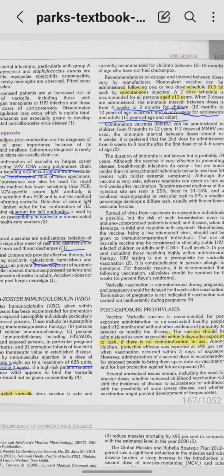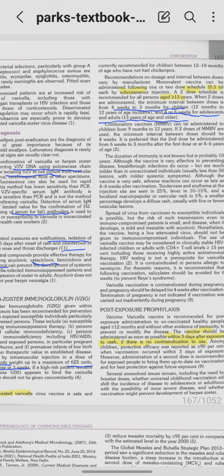Alright, to summarize, it is a subcutaneous injection. Now 0.5 ml, 12 to 18 months in children, right? 4 to 6 years is the booster dose. Okay, above 13 years, if there is exposure, you can give the vaccine, but then above 13 years you have to give a gap. Okay, the 2 dose gap should be 4 to 8 weeks between the doses. Alright, and if it is below 12 years, a 1 to 3 months gap should be there between the 2 doses.